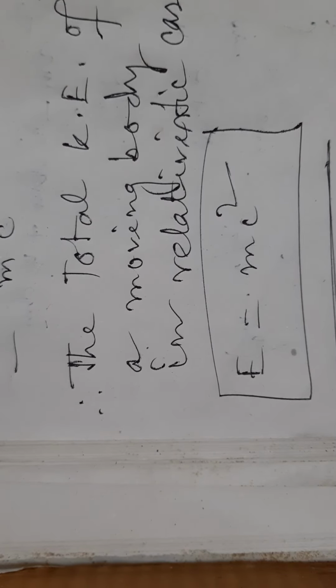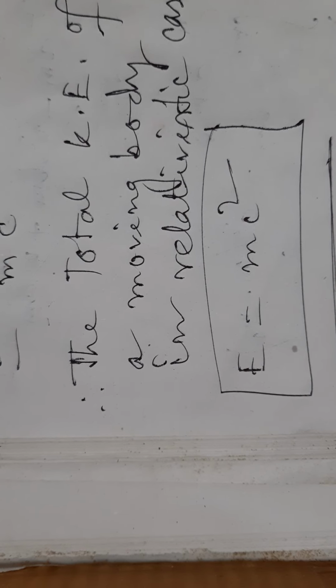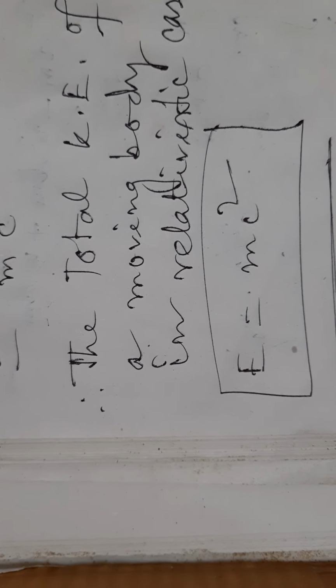Very important, its derivation is very important.